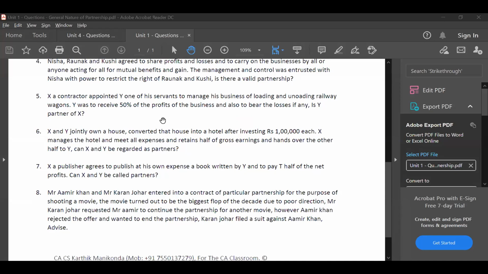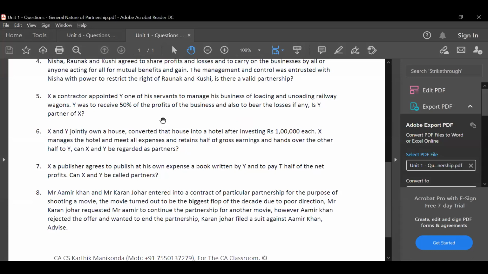X, a contractor, appointed Y, one of his servants, to manage his business of loading and unloading railway wagons. Y was to receive 50% of the profits of the business and also to bear losses if any. Is Y a partner of X? Answer, guys. Can you give me the answer?